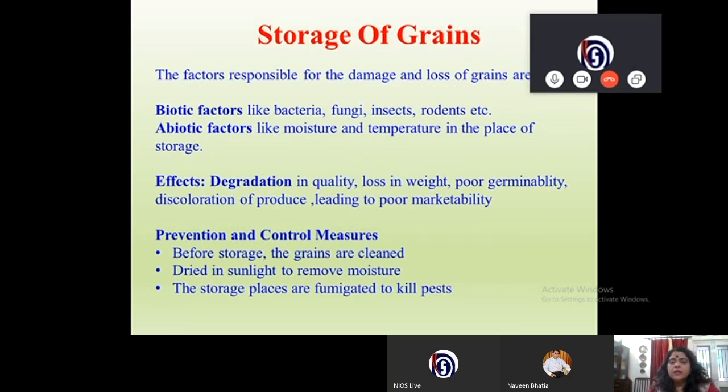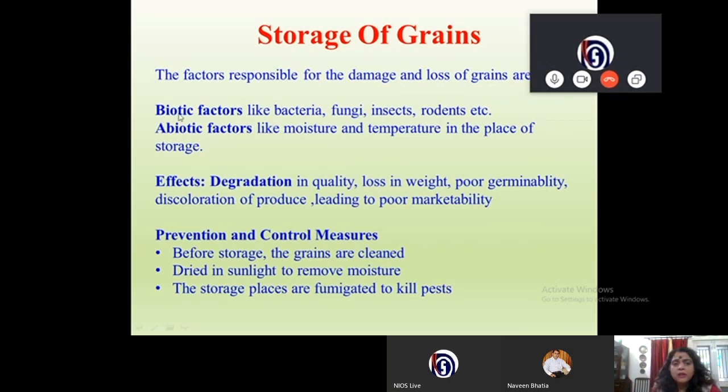Now, storage of grains. So you've done with the yield. Now you have harvested your crop. Now the grains that are obtained should also be stored by the farmer so that he gets economic returns for the grains. The factors responsible for damaging and loss of grains can be biotic or abiotic.